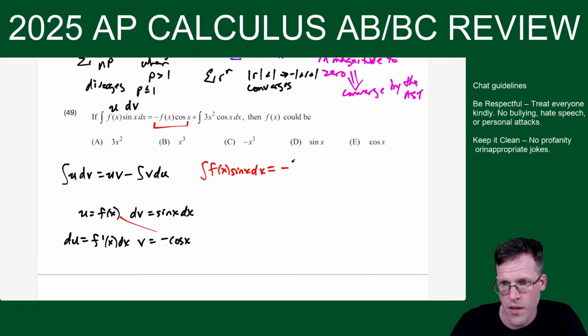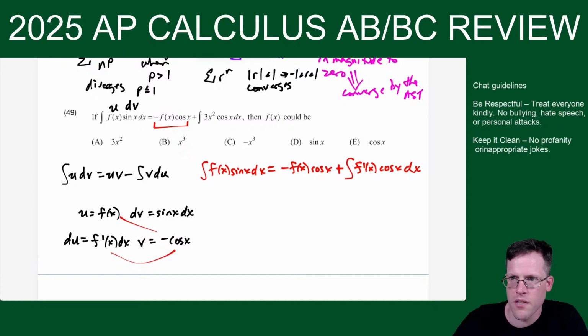So I have negative f of x cosine x. But then I have minus the antiderivative of, I'm doing a negative times a positive, which works out negative, so minus minus is going to go plus. And then I have f prime of x times cosine x dx. Here it might not seem like we accomplished anything, but if you look, 3x squared is the piece that corresponds to f prime.